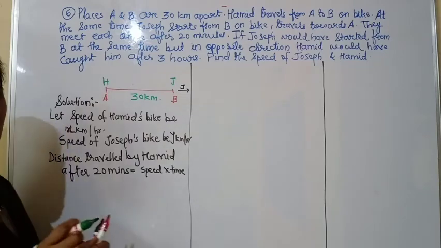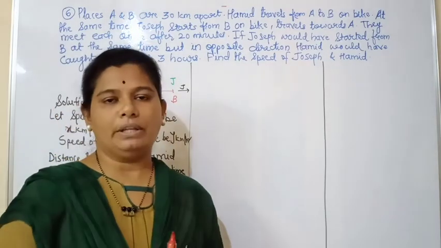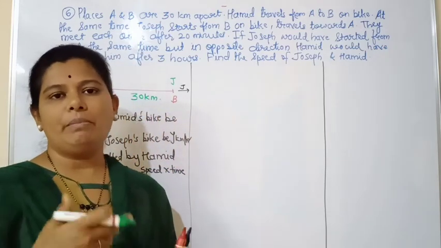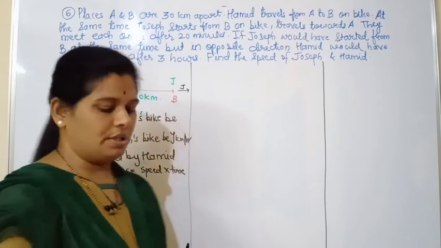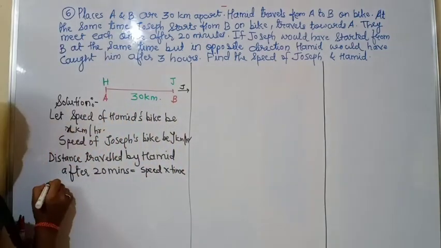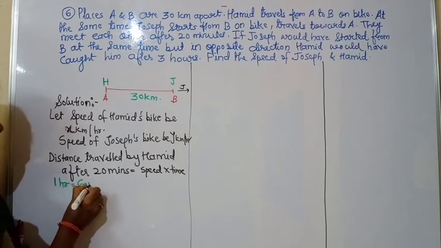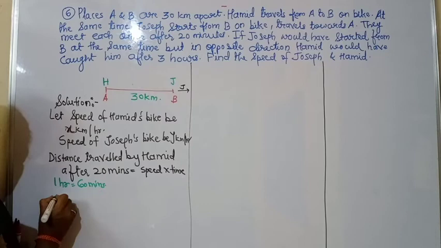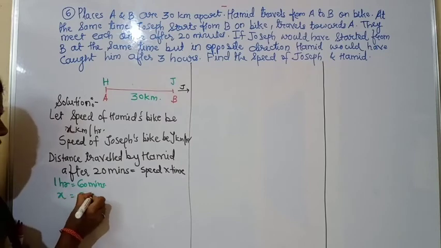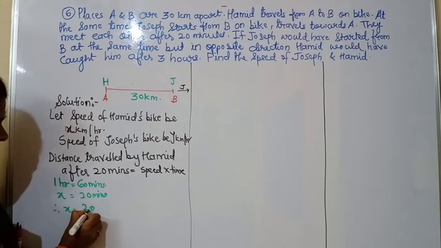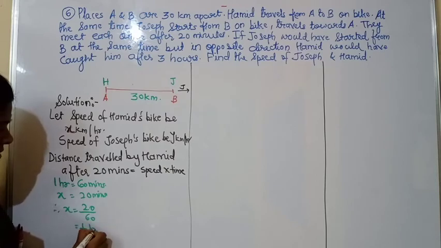First of all, we have to calculate the time. They have given 20 minutes, but we have to convert those 20 minutes into hours. As all of you know, 1 hour equals 60 minutes. So x hours equals 20 minutes, and x will be 20 upon 60, that is 1 upon 3 hours.